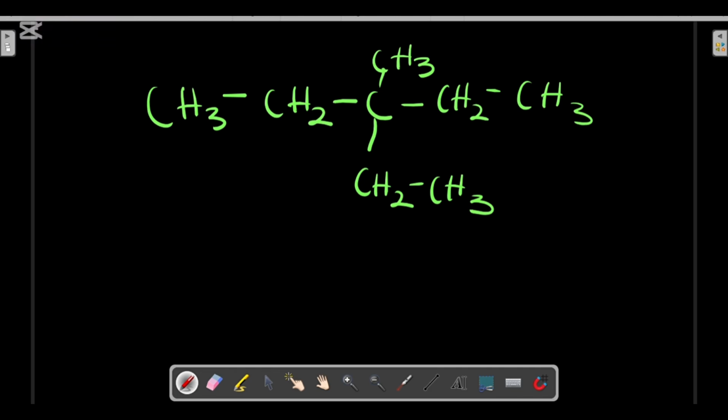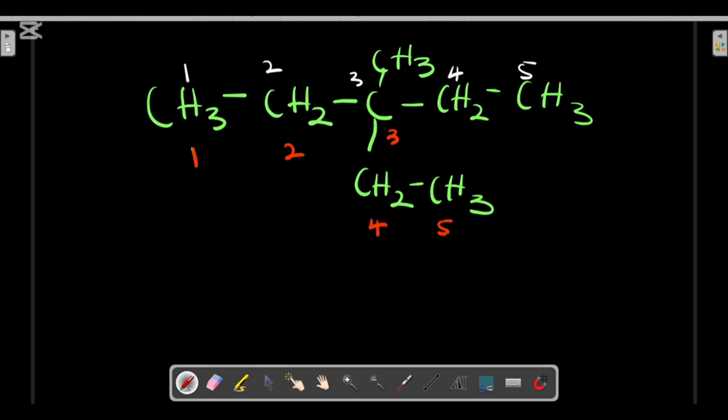So my longest chain, we're going to see how we count it. If I start from here in this direction, I have 1 2 3 4 5. Is this my longest chain? Let's start from here. Let me use red. 1 2 3 4 5.